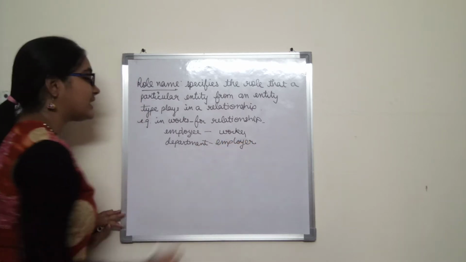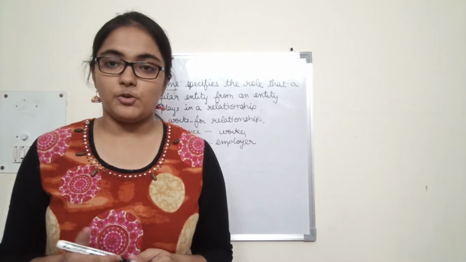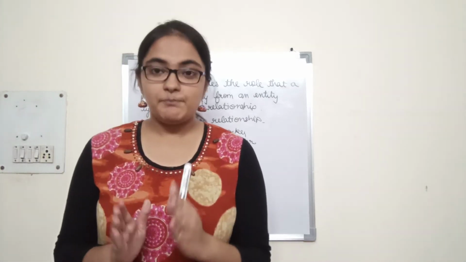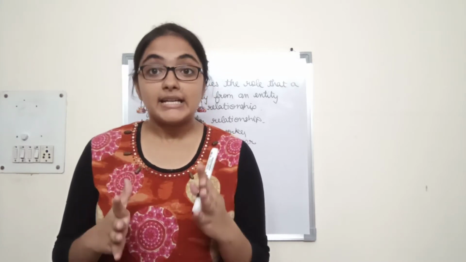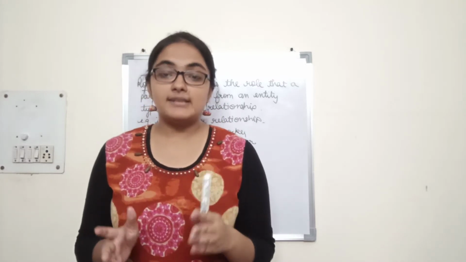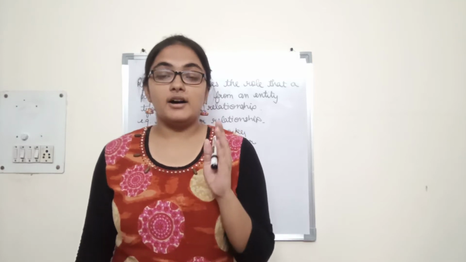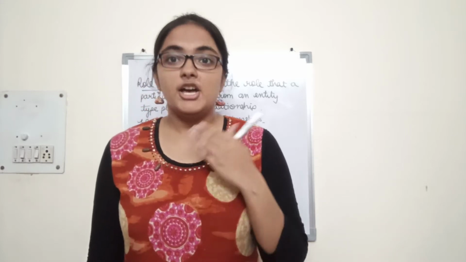Alright. So these are not very important when it comes to these relationships, but in case of recursive relationships it is important. So a recursive relationship type is whenever an entity participates in a relationship type more than once. Alright, so that kind of relationship type is called a recursive relationship. What I said is when an entity participates more than once in a relationship type, then it is called a recursive relationship.